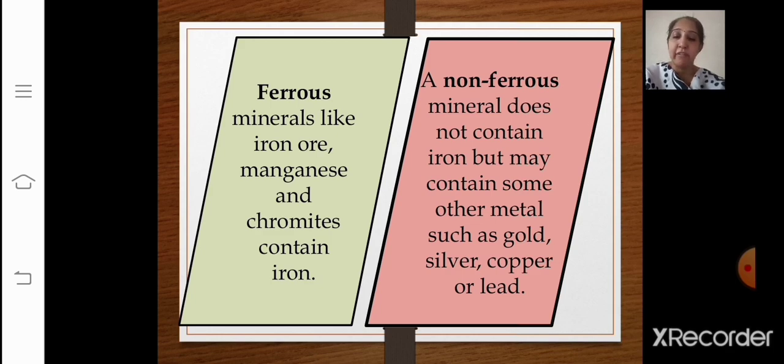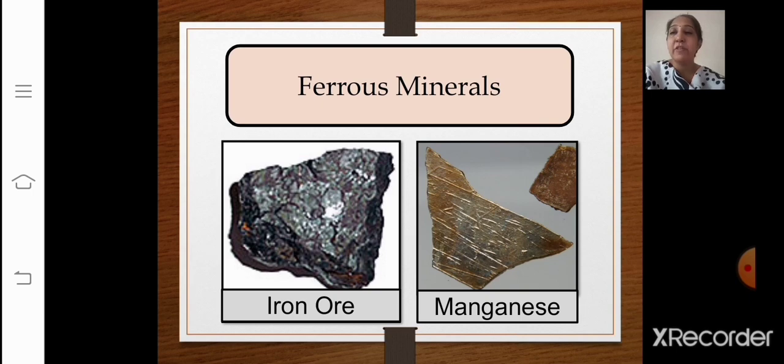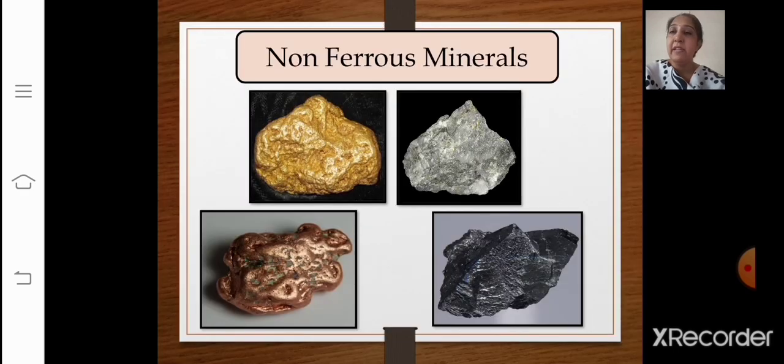Now the next is ferrous. Ferrous minerals are like iron ore, manganese and chromites. Ferrous minerals are those which contain iron, whereas non-ferrous minerals do not contain iron but may contain some other metals such as gold, silver, copper or lead. Here the examples of ferrous minerals have been given to you, that is iron ore and manganese, and these are the examples of non-ferrous minerals, that is gold, silver, copper, lead. The images have been given to you here.